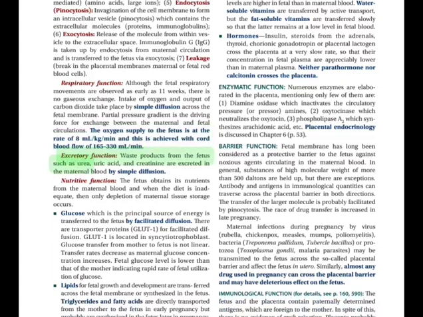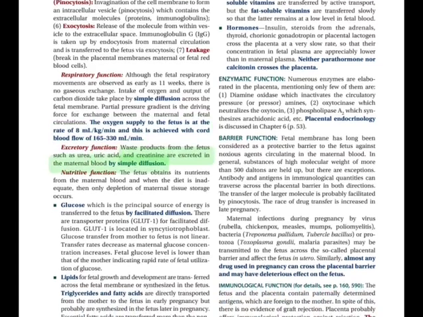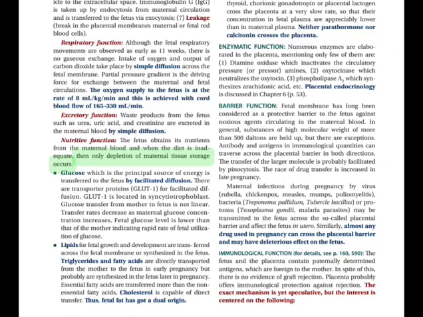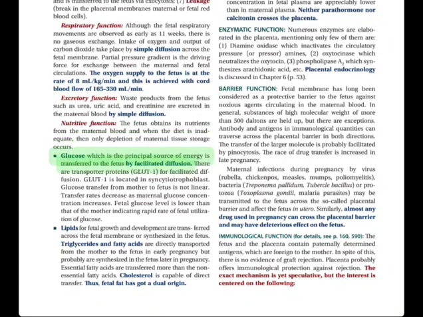Excretory function. Waste products from the fetus such as urea, uric acid, and creatinine are excreted in the maternal blood by simple diffusion. Nutritive function. A fetus obtains its nutrients from the maternal blood, and when the diet is inadequate, then only depletion of maternal tissue storage occurs. Glucose, which is the principal source of energy, is transferred to the fetus by facilitated diffusion.